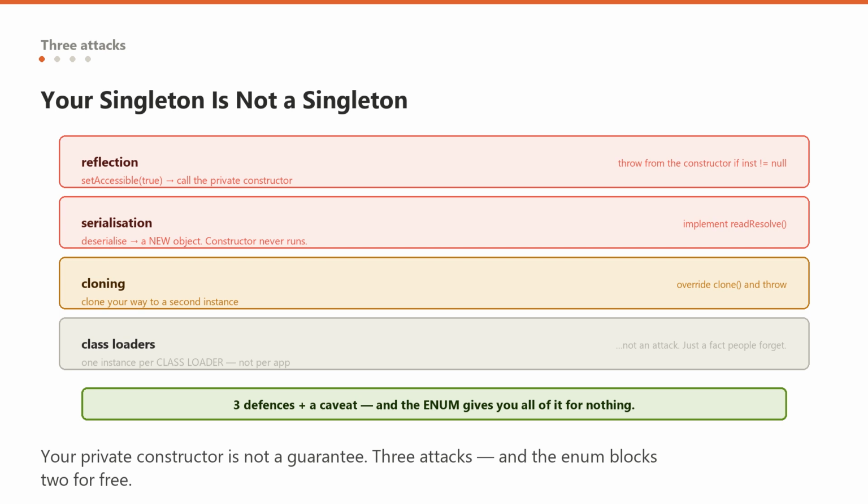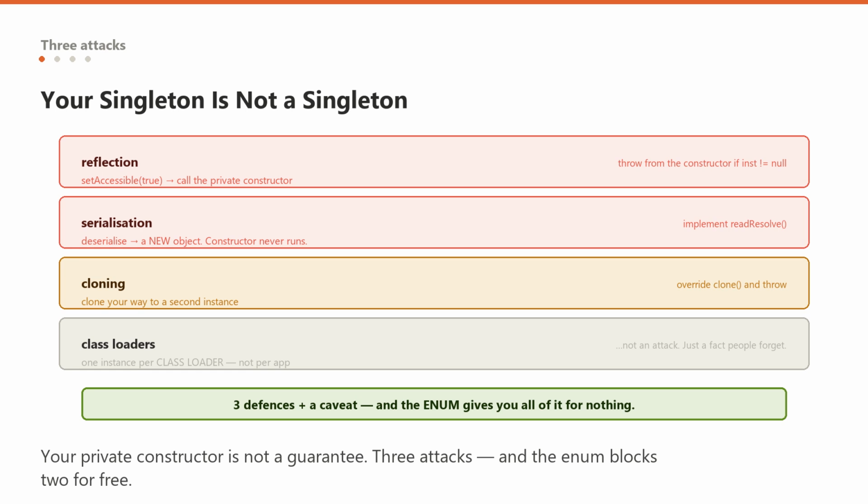Attack 3. Cloning. If your class implements Cloneable or inherits a clone method that works, someone can clone their way to a second instance. Defense: override clone and throw. And the fourth one, which is not an attack but a fact people forget. A singleton is one instance per class loader, not one per application. Two class loaders, a web container with multiple applications, an OSGi bundle, some plugin systems, will give you two entirely separate singletons, both perfectly valid, both convinced they are the only one.